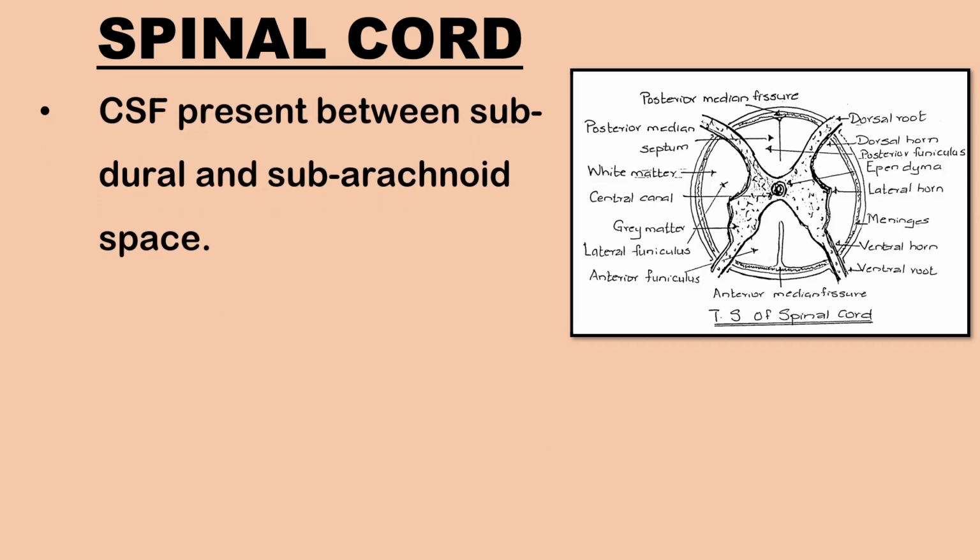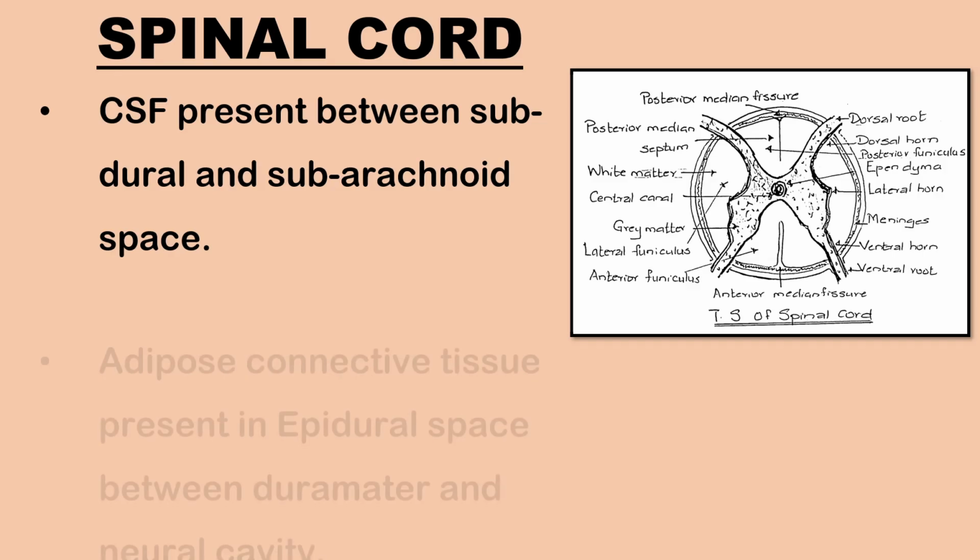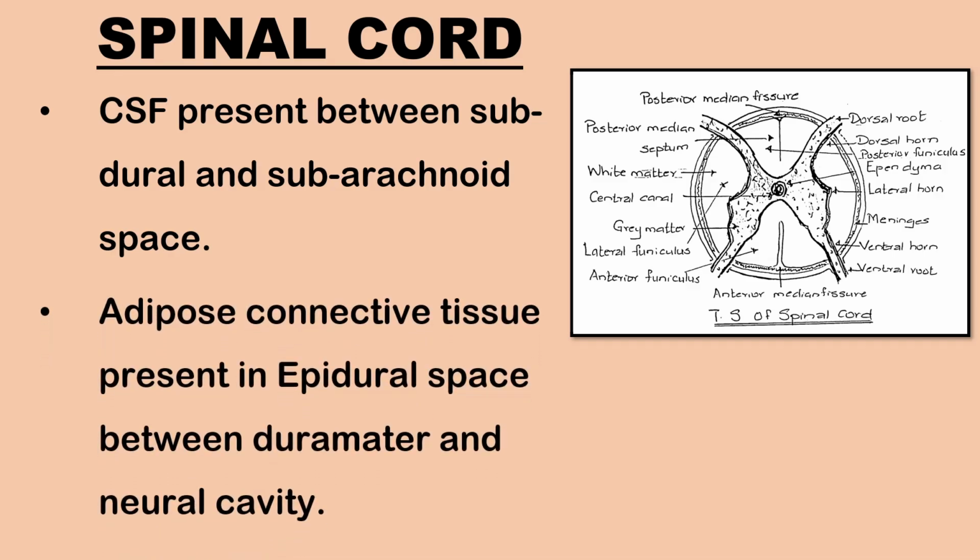The subdural and subarachnoid space contains cerebrospinal fluid. Epidural space between the dura mater and lining of the neural canal is filled with adipose connective tissue.